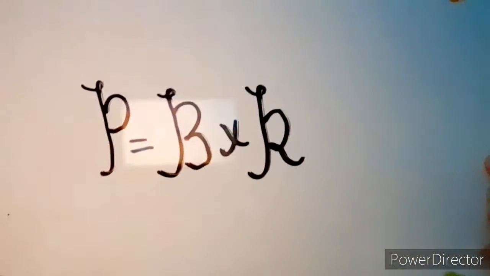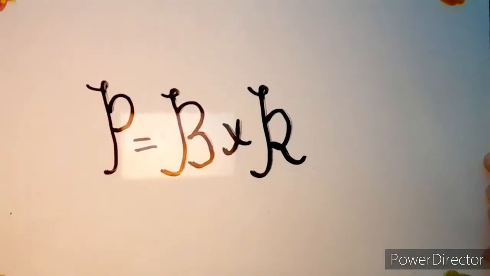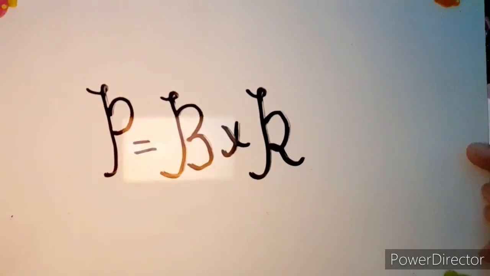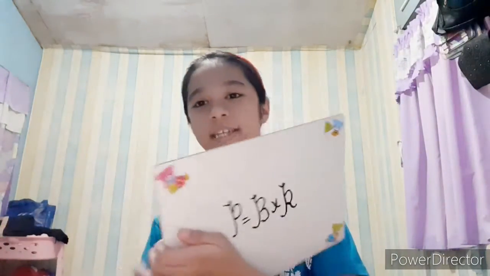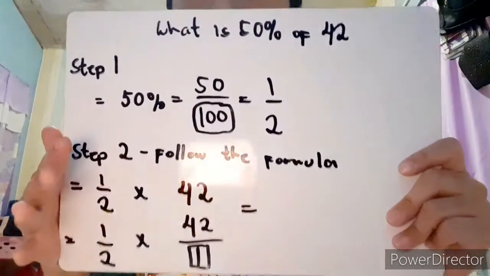Let's start with how to get percentage. In order to get percentage, we need to follow this formula. Percentage equals base times rate. Here is an example.